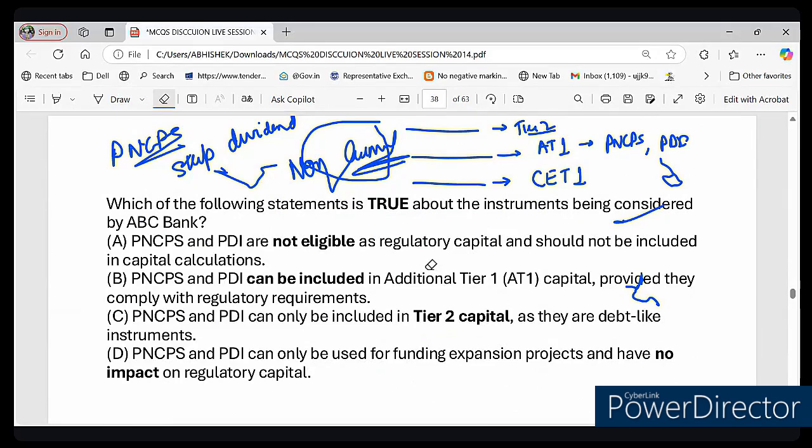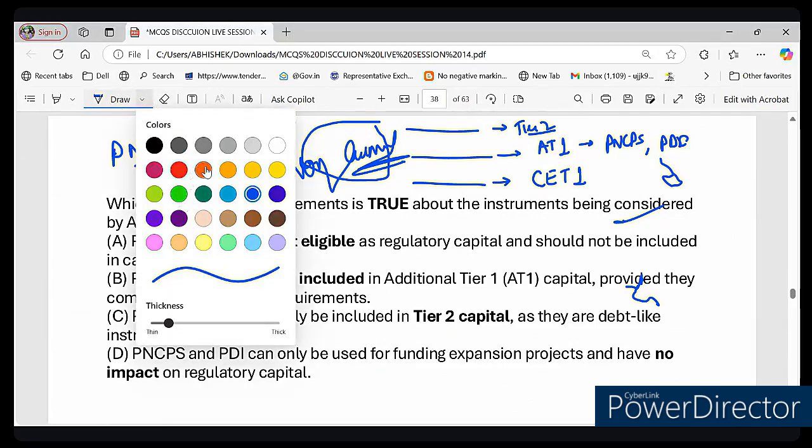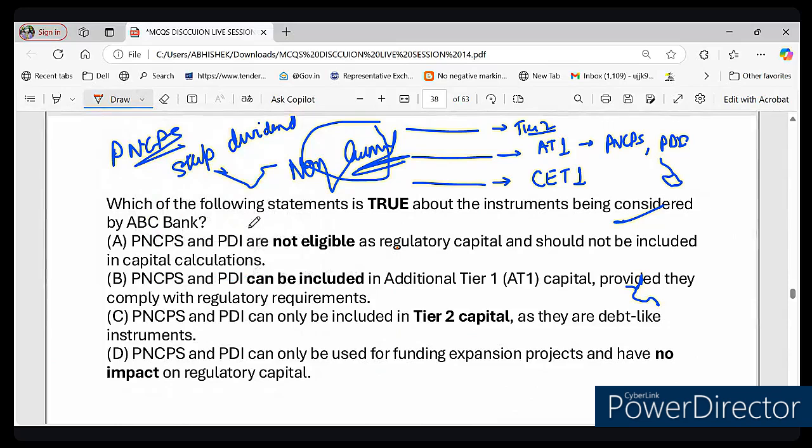ABC Bank is considering issuing PNCPS and PDI. Will these qualify as regulatory capital? Option A says that PNCPS and PDI are not eligible as regulatory capital. This is wrong, because both are recognized as AT1 capital. Option B says PNCPS and PDI can be included in AT1 capital. Yes, correct. Option B is the correct one.